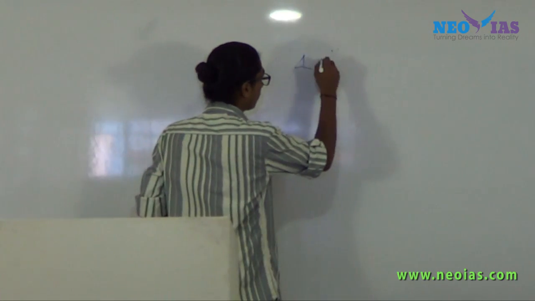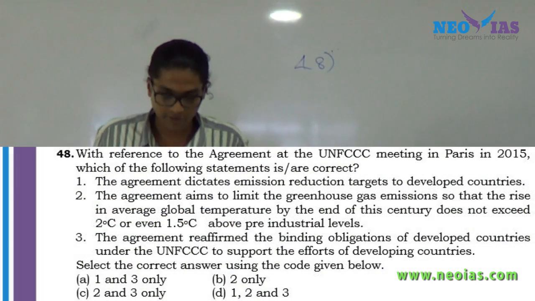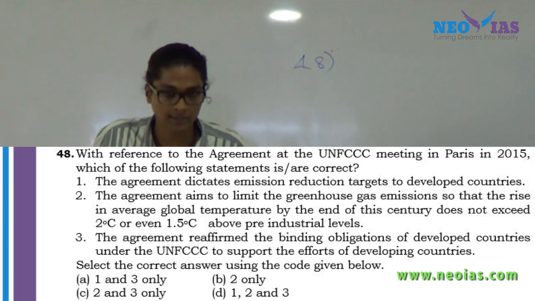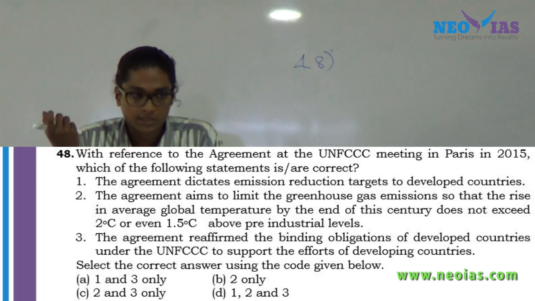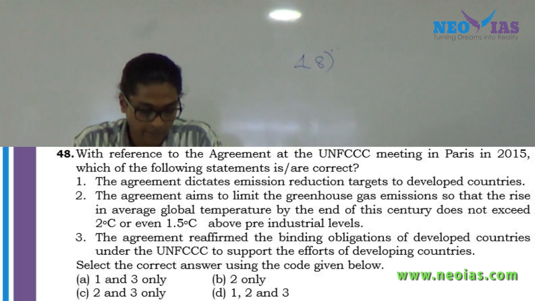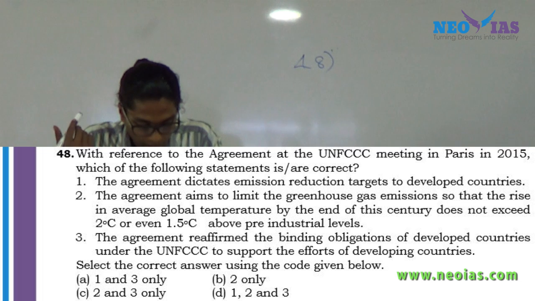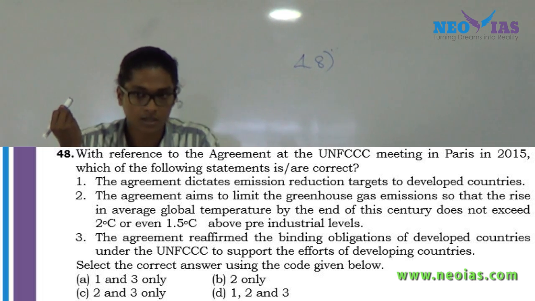Okay, now the next question, 48. With reference to the agreement at the UNFCCC meeting in Paris in 2015, which of the following statements is or are correct? See, in the 2016 prelims, they have already asked a similar question related to the Paris Agreement. So just go through these statements. The agreement dictates emission reduction targets to developed countries.